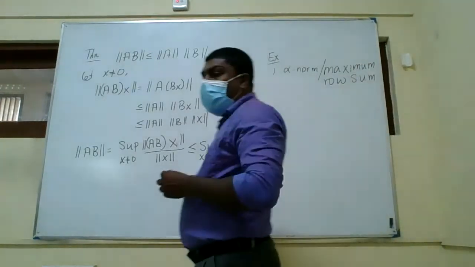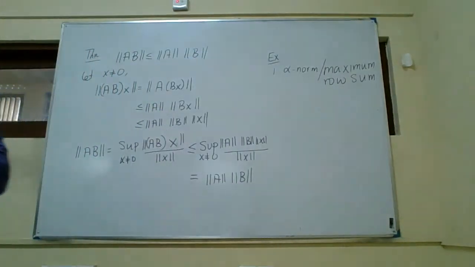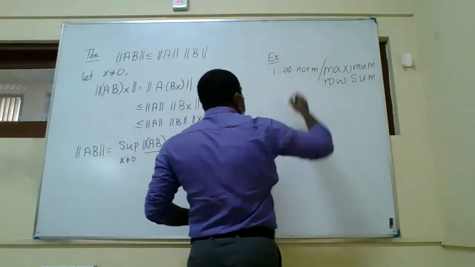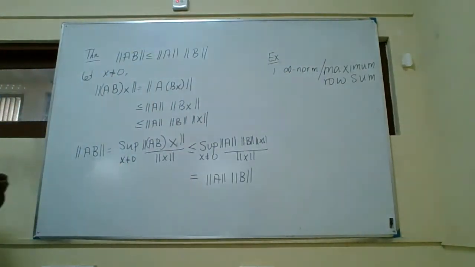We call it the infinity matrix norm or maximum row sum norm. If I say maximum row sum norm, then you know the idea: you take the sum of all the rows and take the maximum. That is why it is called the maximum row sum norm.